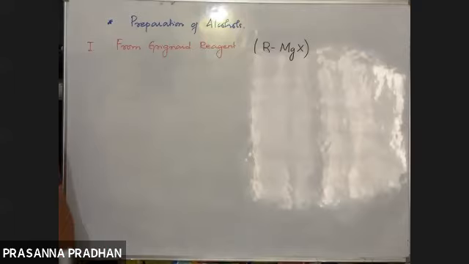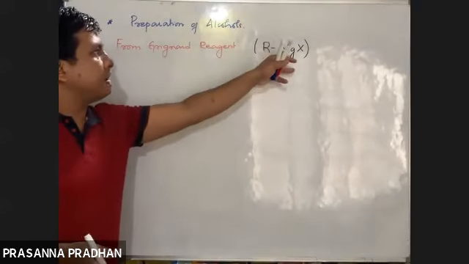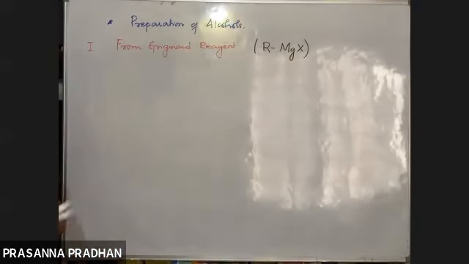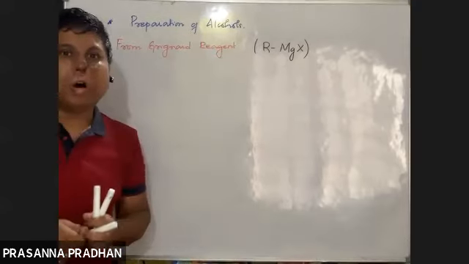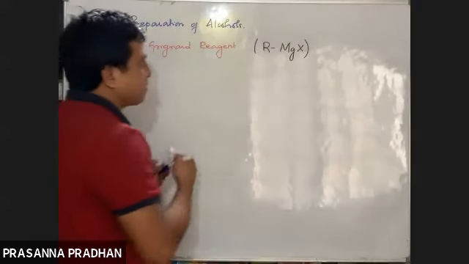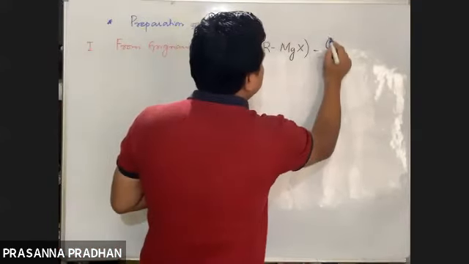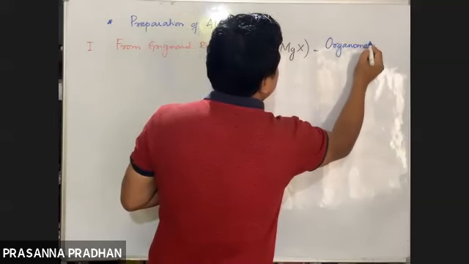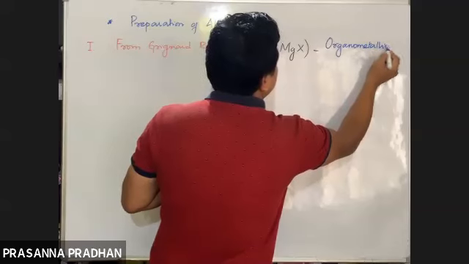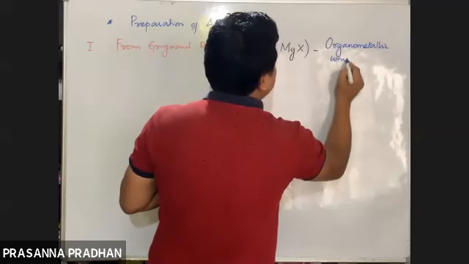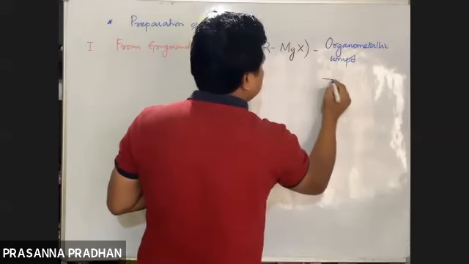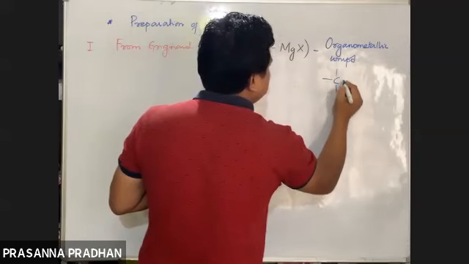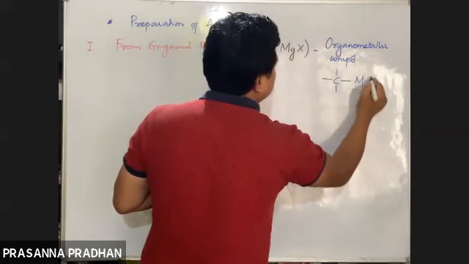These compounds, where a carbon is directly attached to a metal, are known as organometallic compounds. So Grignard reagent is a class of organometallic compounds.